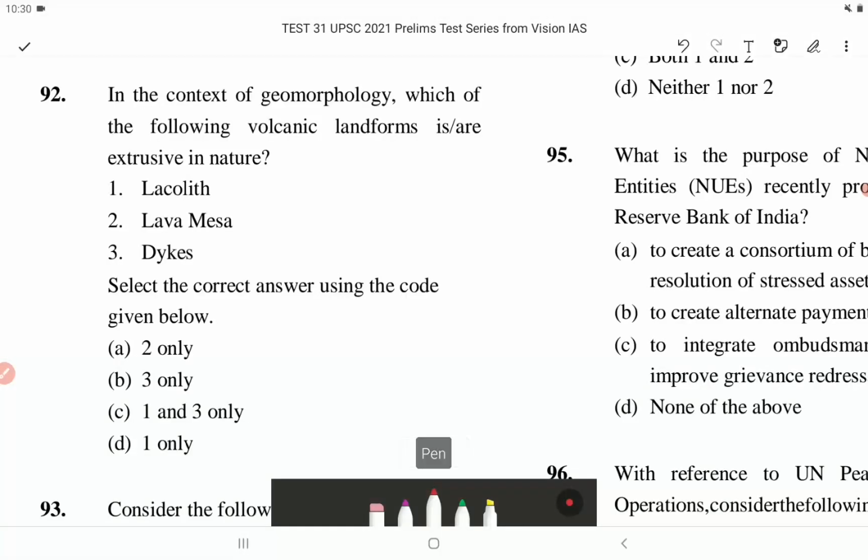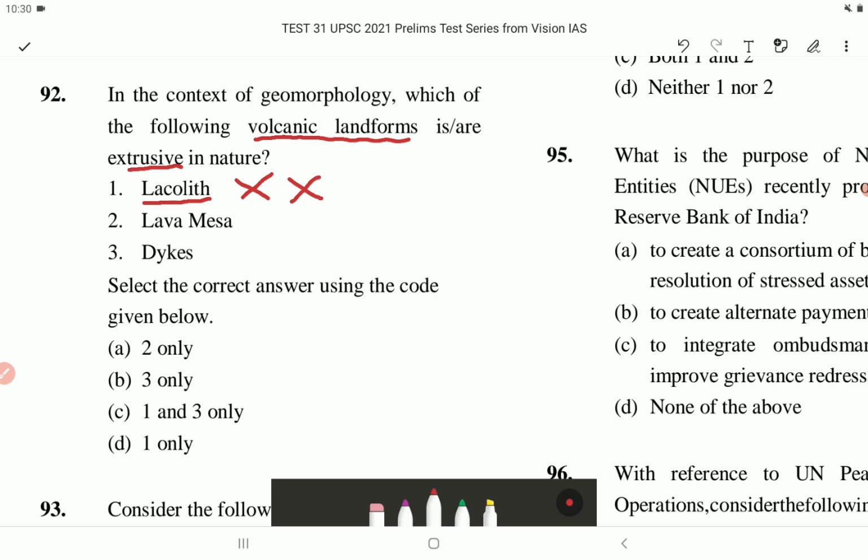In the context of geomorphology, which of the following volcanic landforms is or are extrusive in nature? Number one, we have laccolith. This is incorrect. It is intrusive in nature. That is, the magma cools within the crust. So it is inside the crust and it is not on the surface. So laccolith, this is incorrect.